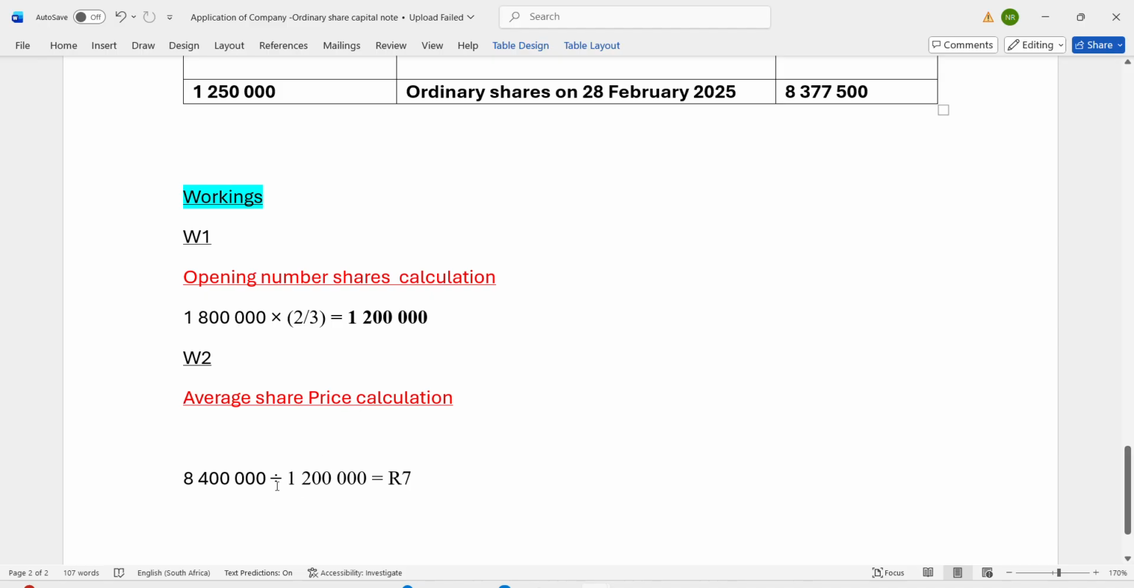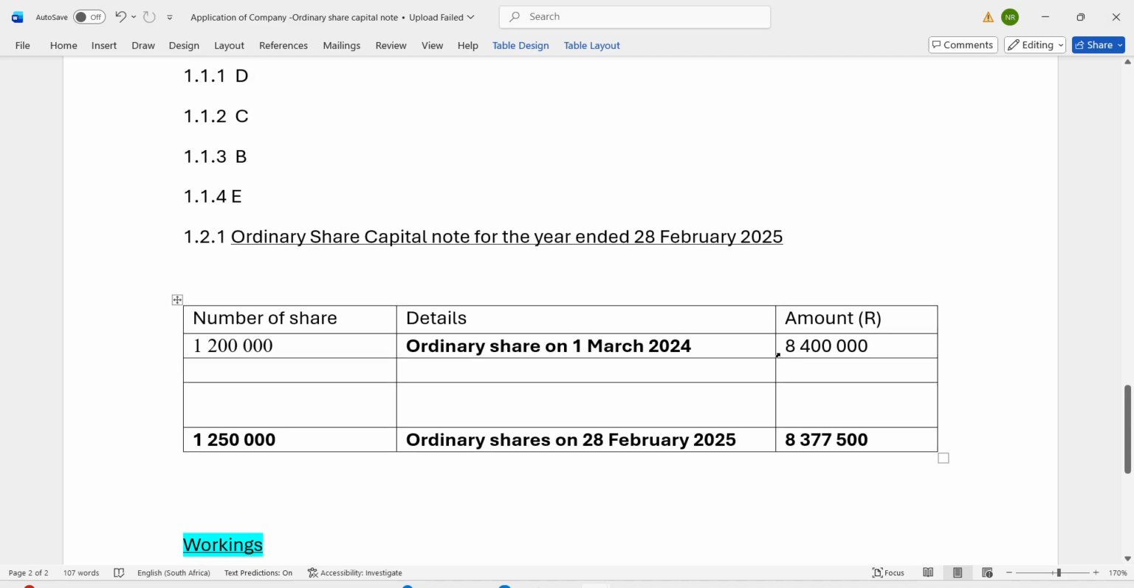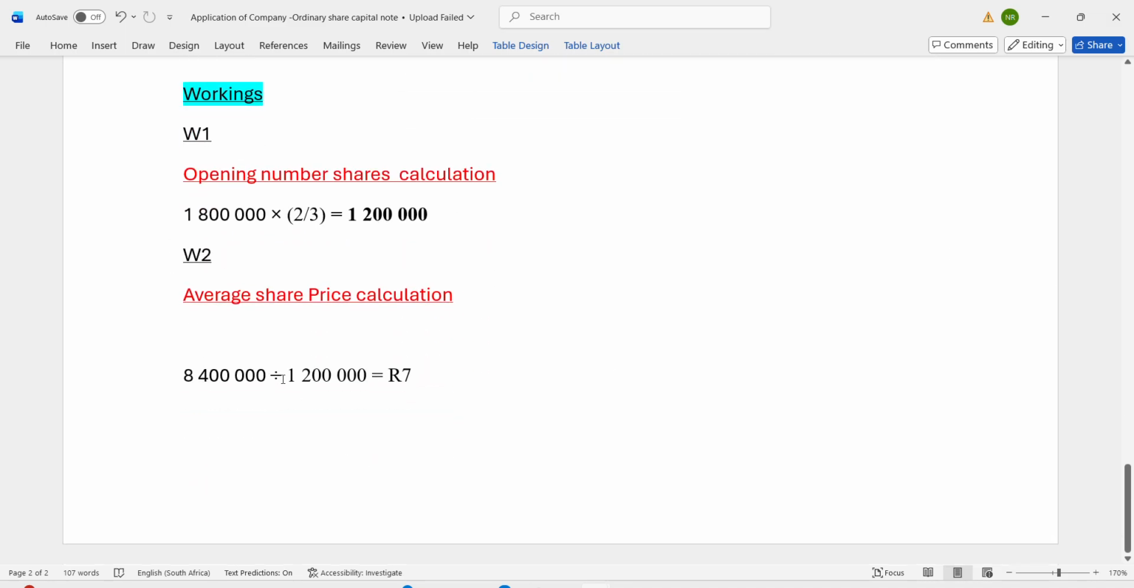So this is what I did to calculate the average share price. You take 8,400,000 and divide it by the number of shares at the beginning, which is 1,200,000. The answer will give us 7 rand. Please, guys, always make sure that you write this R for rand, or just write the currency, because it is very much important. If you don't write this R, you'll be penalized a mark. Always don't forget to write R.